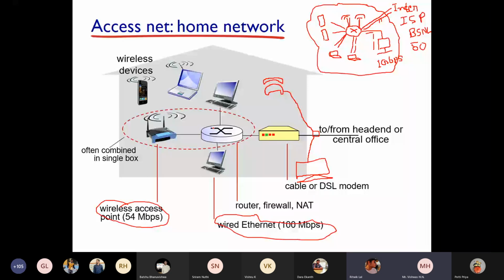Yes, so that's what is mentioned here. So basically, what is in the middle, the router, firewall, NAT, is that in the office, or is that also at home only, sir? That will be in your home network itself. Router, firewall, NAT, all of that is combined as one there. Okay, sir. Thank you, sir.